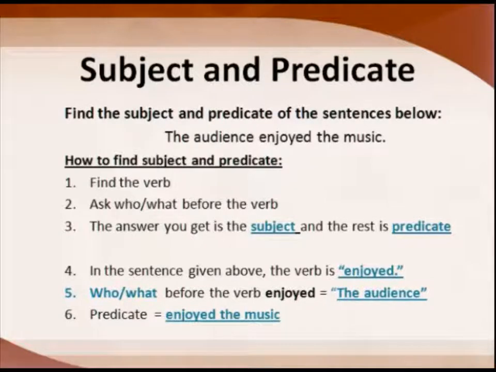The verb here is enjoyed. That is the first step. Second step is you are asking a question, who or what plus enjoyed. Who enjoyed or what enjoyed the music? The audience enjoyed the music. So we get the answer, the audience, that becomes the subject, and the rest of the sentence, enjoyed the music, will become the predicate of the sentence.